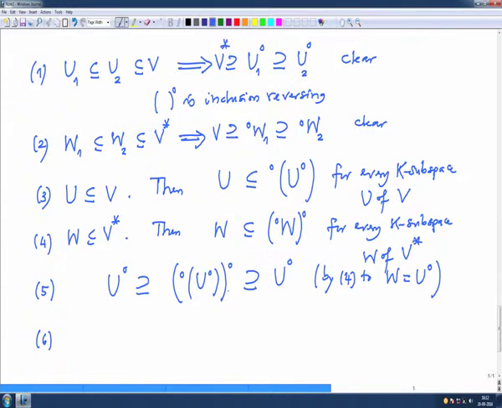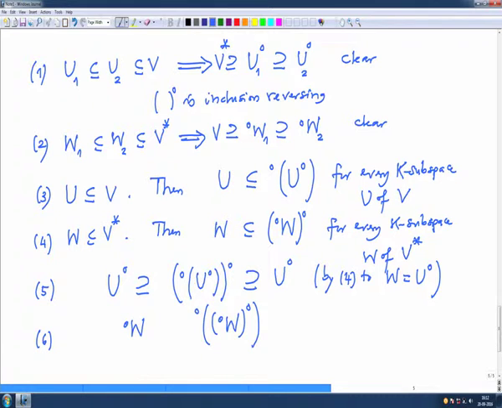I wanted to write W, left circle W and then right circle W. So, you will only get one is contained in the other. I will write this later.